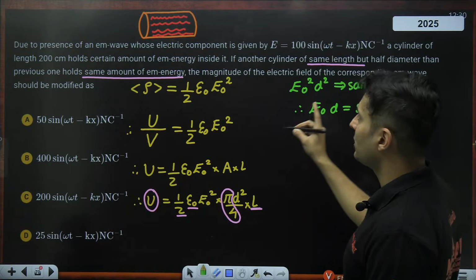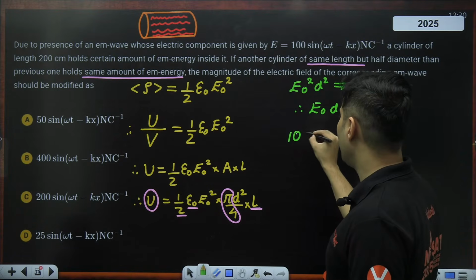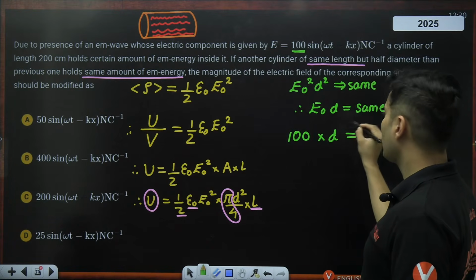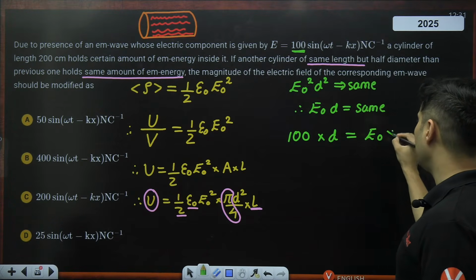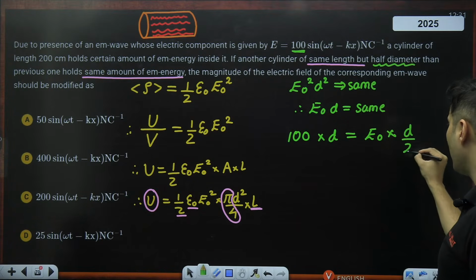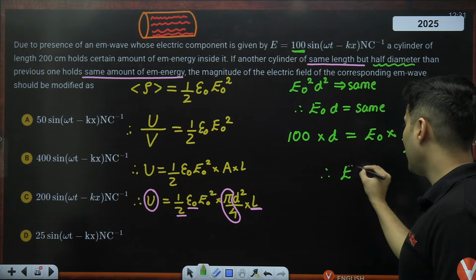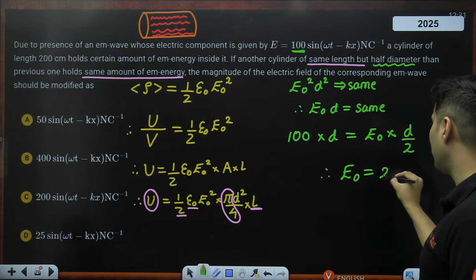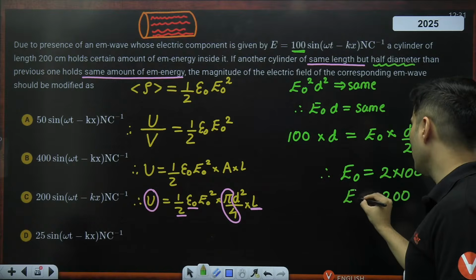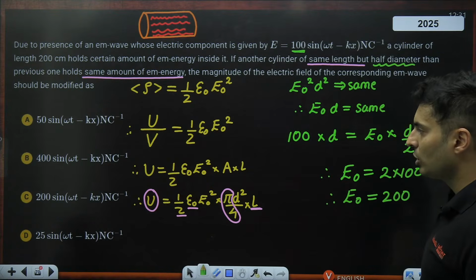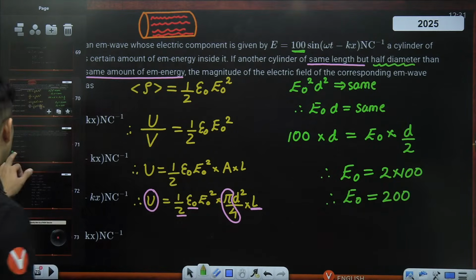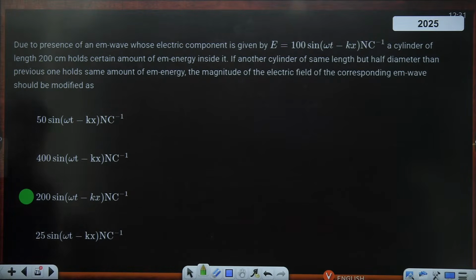So in the first situation, the electric field was 100 amplitude-wise. The diameter was d, let's say. In the second case, I do not know the amplitude, but the diameter is given to be half, so it is d by 2. So therefore, my E naught value will be 2 times 100, so it should be 200. So E naught should be 200. 200 is only there in option C. Hence, option C is the right answer.